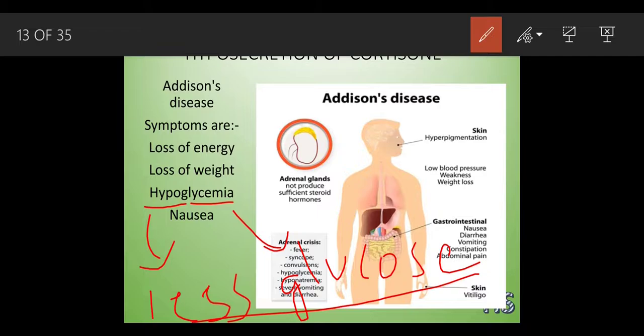And a person can develop a condition of nausea also. What do you mean by nausea? When a person is not feeling well and feels like vomiting, it is called a condition of nausea.